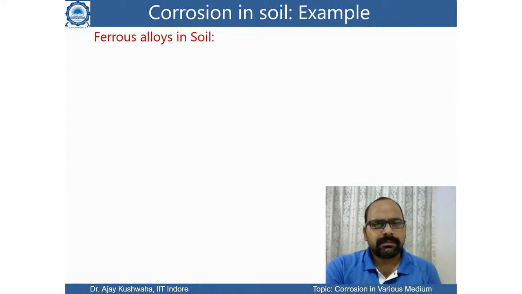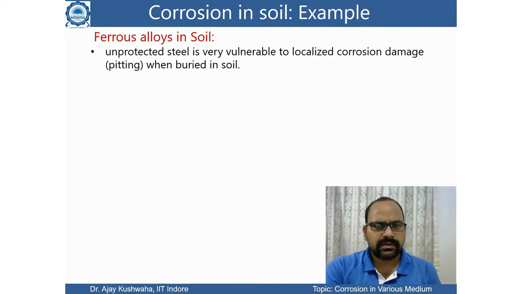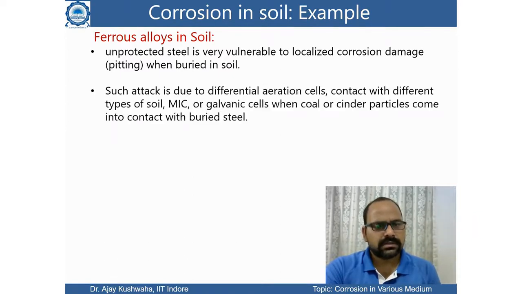Let's see the examples of corrosion in soil. If we are having iron based alloys or iron, and we are putting this into the soil, what kind of corrosion will be there? For ferrous alloy in soil, unprotected steel is very dangerous. It has very high localized corrosion damage. Most probably pitting is done whenever it is put in the soil. So whenever you are putting it in the soil, this is not so good.